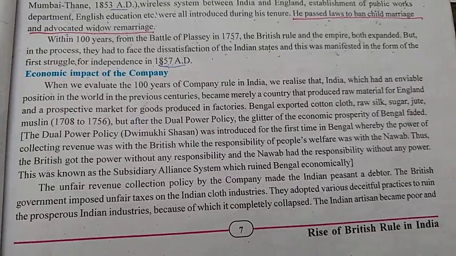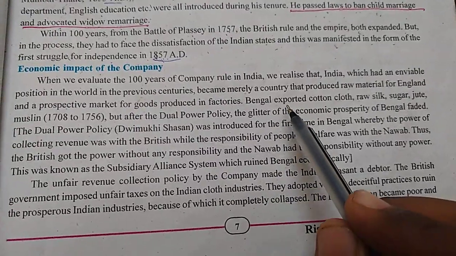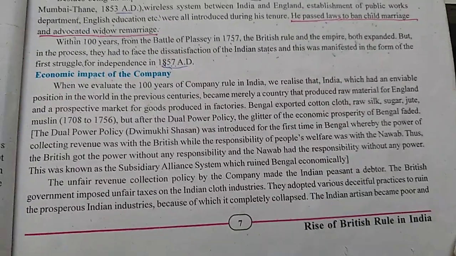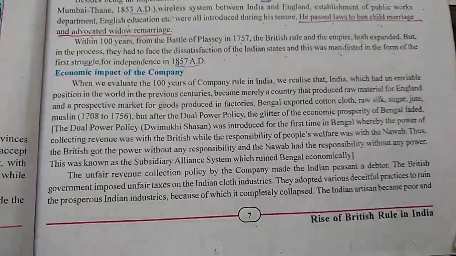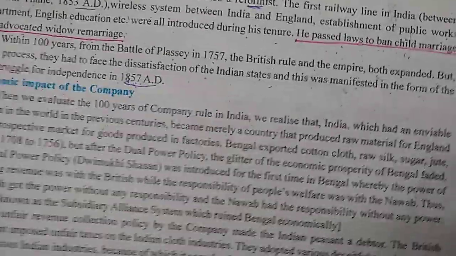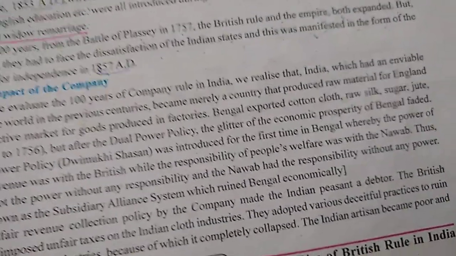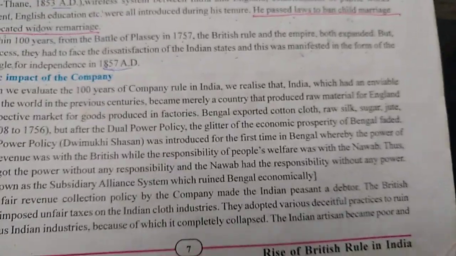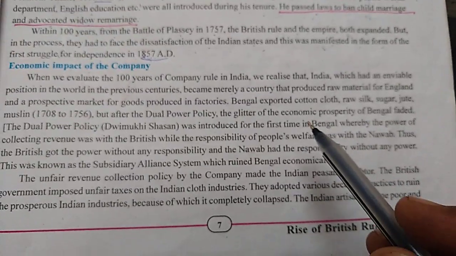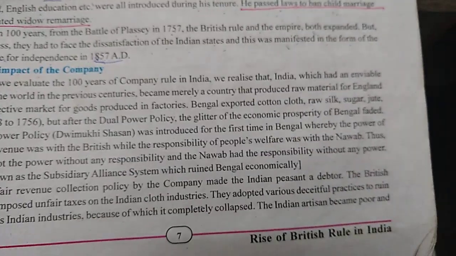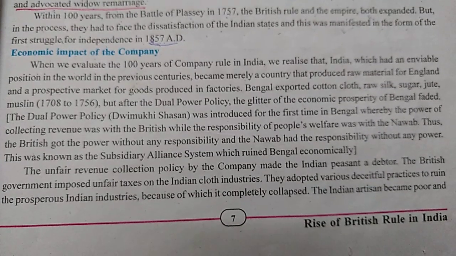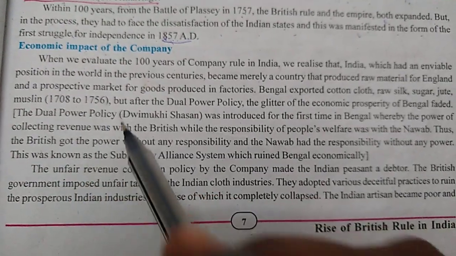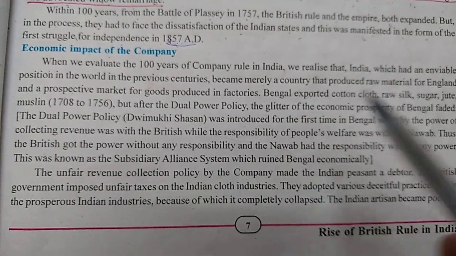The next situation arises about Bengal. Now Bengal exported cotton. What is export? Export means we sell to other countries. So Bengal was an exporter. Which products did Bengal export? Cotton cloth, raw silk, sugar, jute, muslin, from 1708 to 1756. These were all the main products of Bengal.